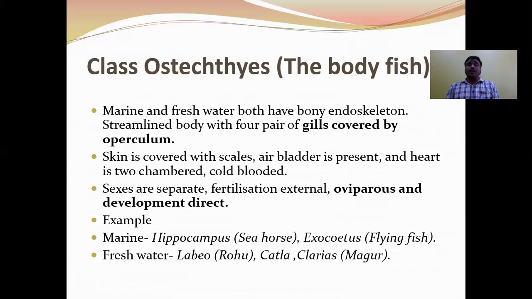Here is how to remember the differences between Chondrichthyes and Osteichthyes fishes. In Chondrichthyes, the scales are placoid type. In Osteichthyes, ganoid, cycloid, and ctenoid type of scales are present. In Chondrichthyes, operculum is absent. In Osteichthyes, operculum is present. In Chondrichthyes, air bladder is absent. In Osteichthyes, air bladder is present. In Chondrichthyes, claspers are present in male fishes, but in Osteichthyes, claspers are absent.